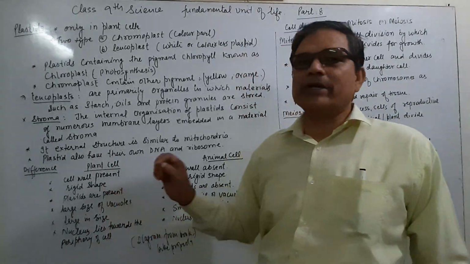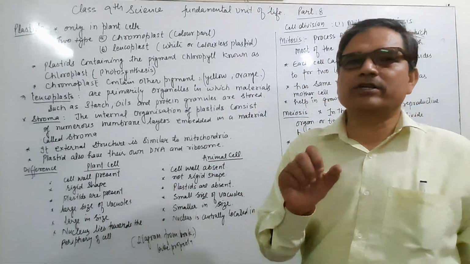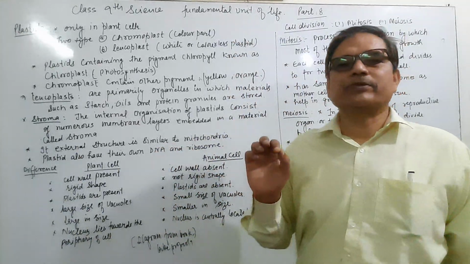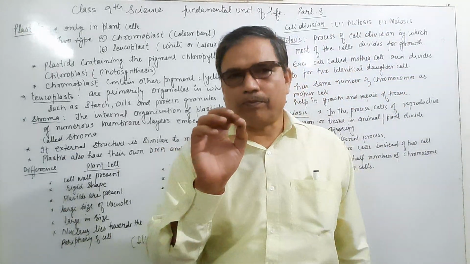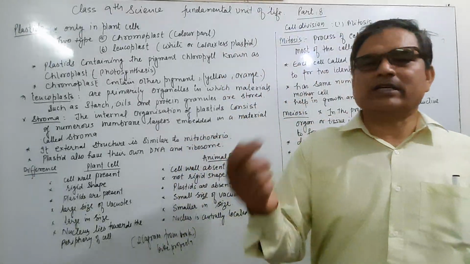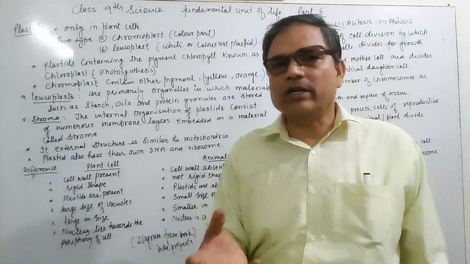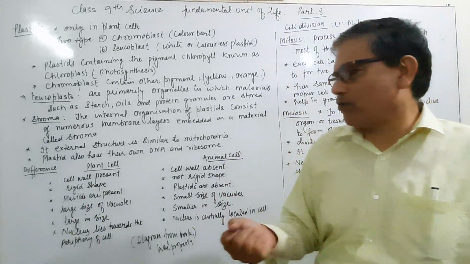It is due to the presence of the cell wall that the plant cell is rigid and hard, whereas in animal cell, due to the absence of the cell wall and the presence of only the cell membrane, or plasma membrane, it is not rigid; it is slightly flexible and soft.